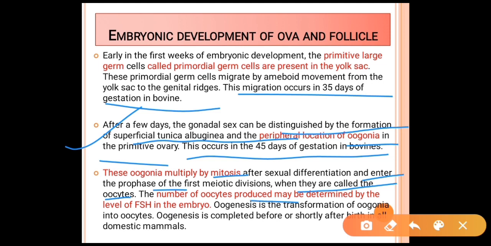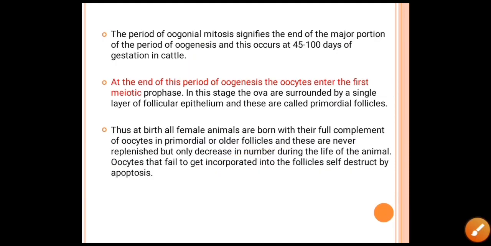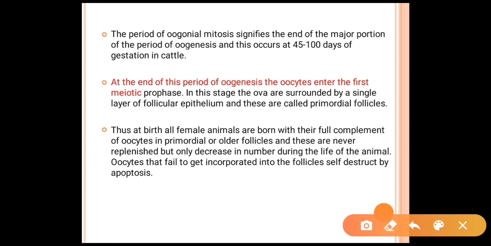The number of oocytes produced is determined by the level of FSH in the embryo. Oogenesis is the transformation of oogonia into oocytes. When the oogonia are transformed into the oocytes, it is known as oogenesis. Oogenesis is completed before or shortly after birth in all the domestic animals. The period of oogonial mitosis signifies the end of the major portion of oogenesis, and this occurs at about 45 to 100 days of gestation in cattle.